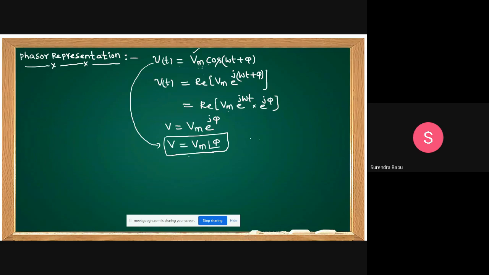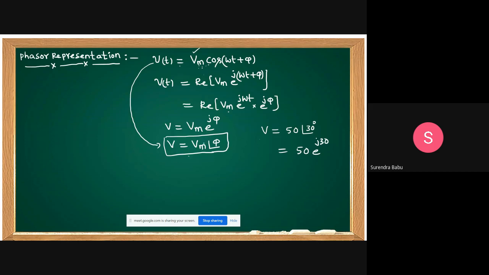Understand, friends? Sometimes it is given that V equal to 50 at angle of 30 degrees, or V equal to 50 e power j 30. But you don't know about this one. In the problem, they have not said whether it is the average value or RMS value.